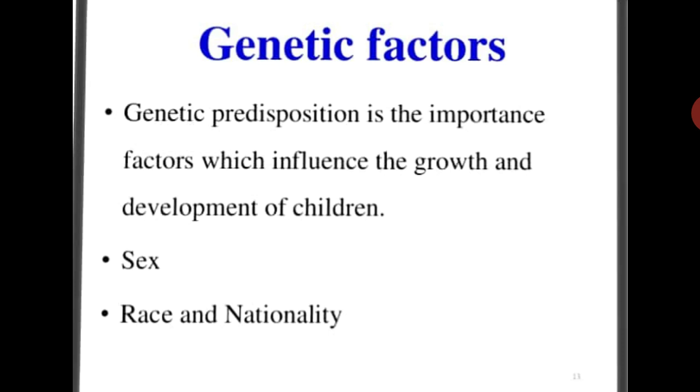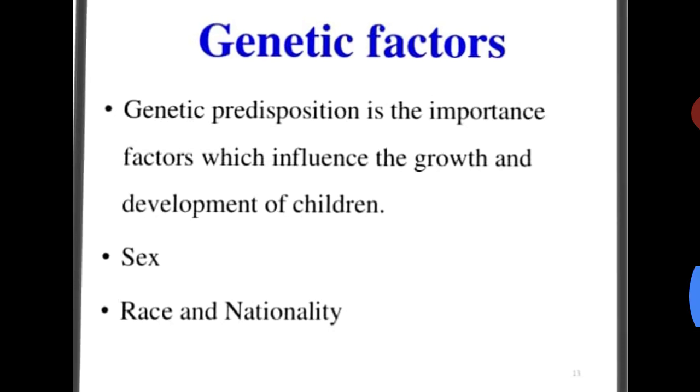For example, the color of the eyes, the hair, the facial features, structure of the body, and blood group are all determined by heredity or by the genes present in the children. So this also influences the growth and development of the children. And next, the sex. The sex of the baby is also determined at the conception stage.